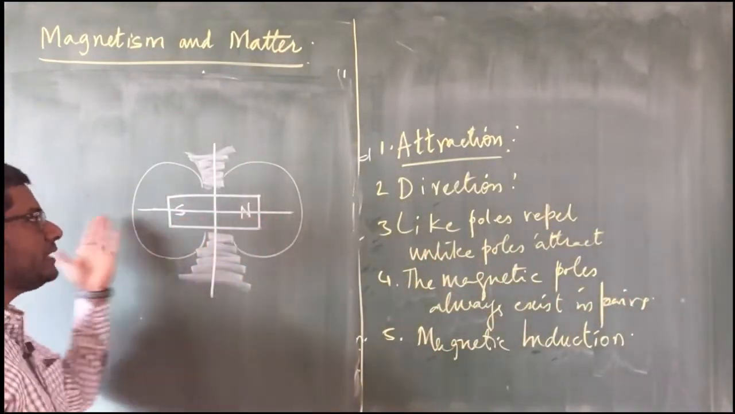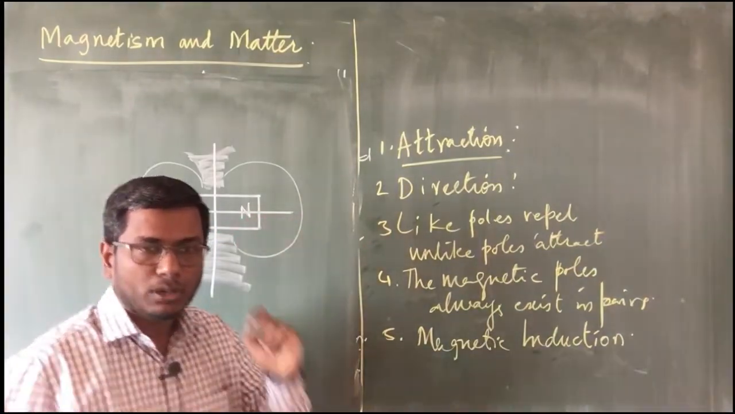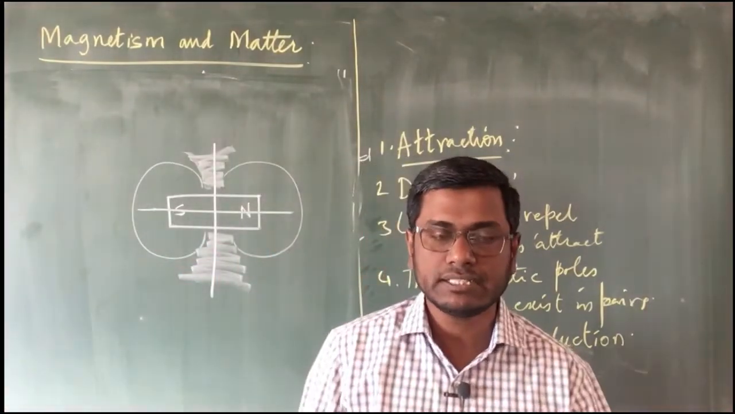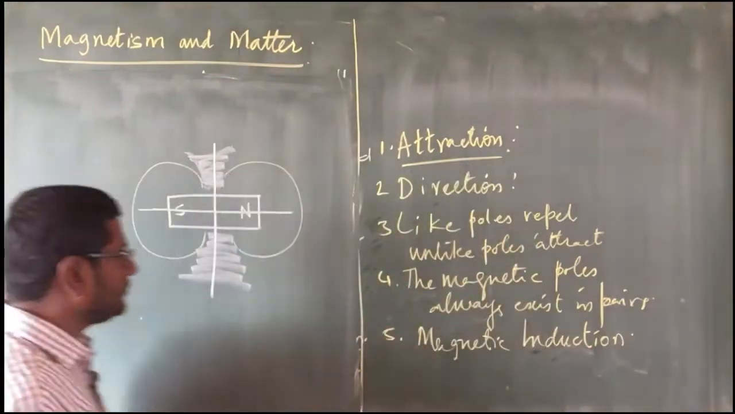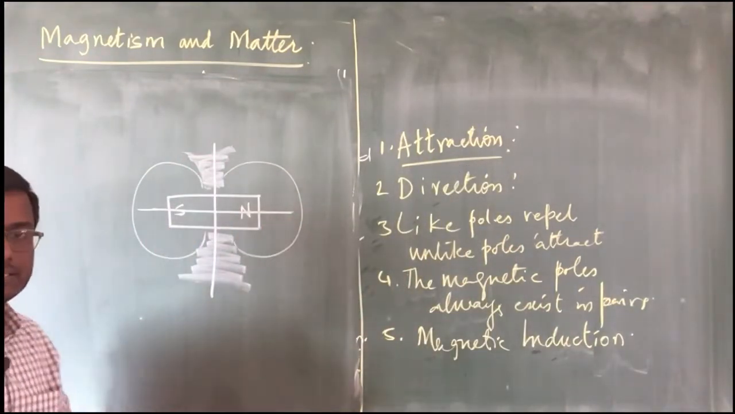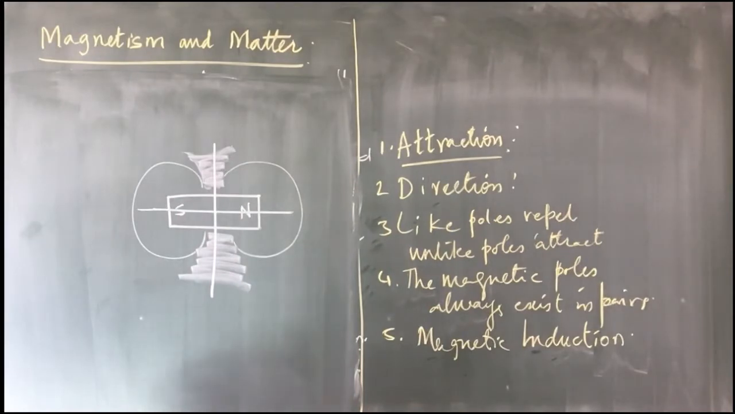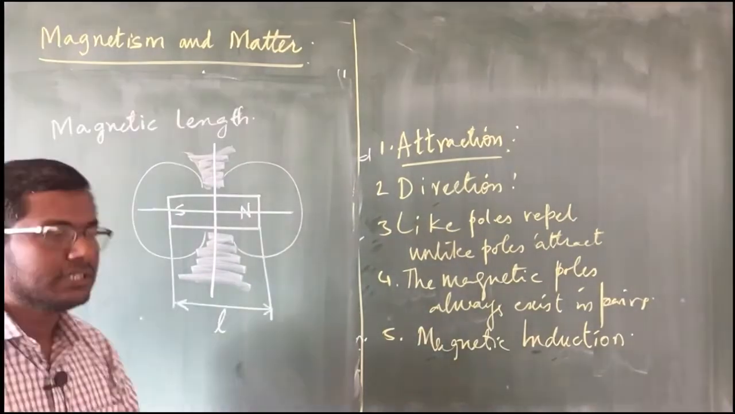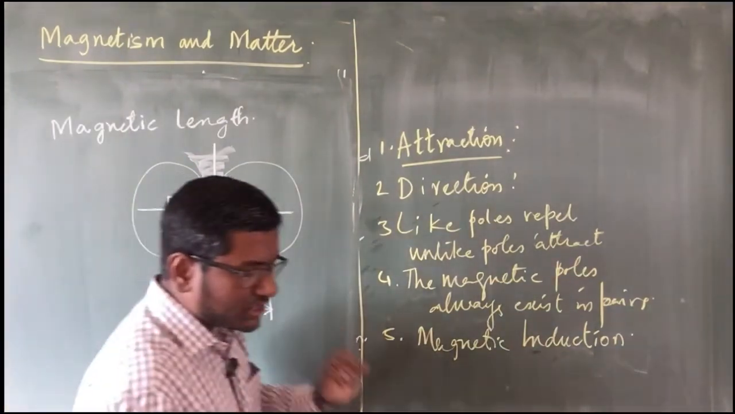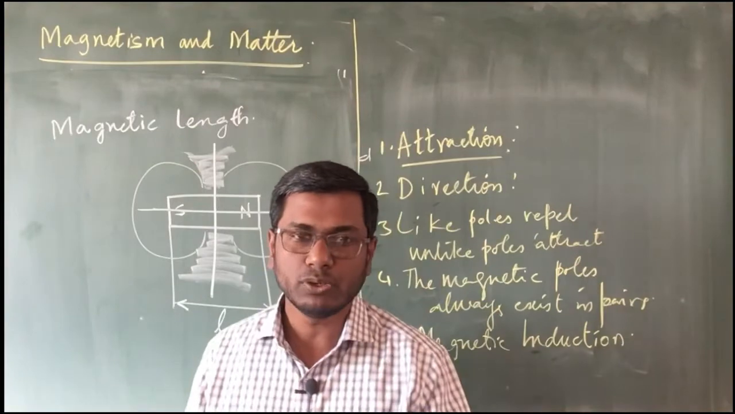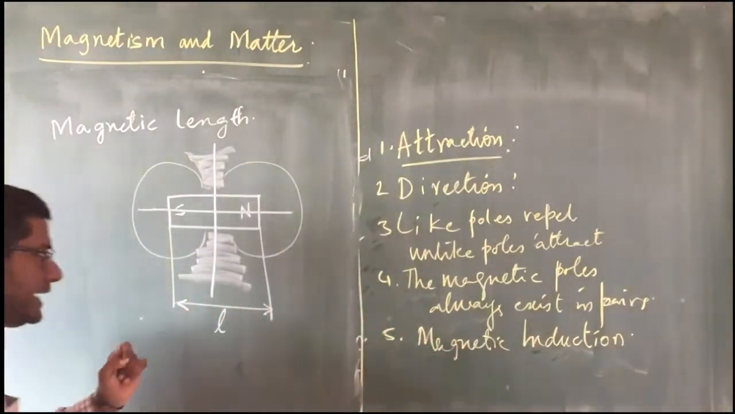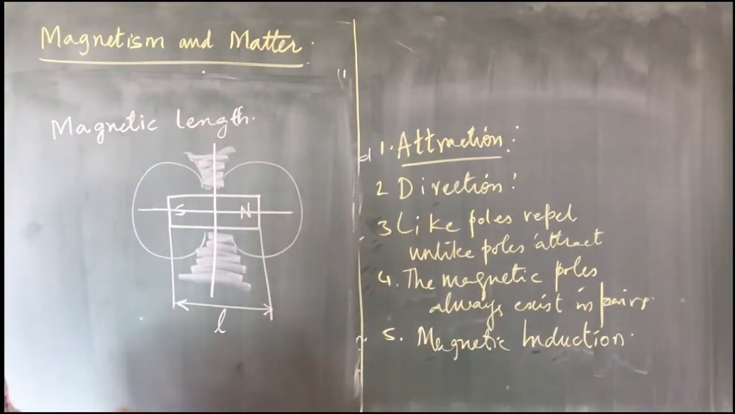The line which passes across the length of the magnet through its center is called the axis of a magnet, and a line or the plane which is perpendicular to the axis is called the equatorial line or the equatorial plane of the magnet. The magnetic length is the distance between the apparent location of the north pole and the south pole. It is slightly less than the geometrical length.